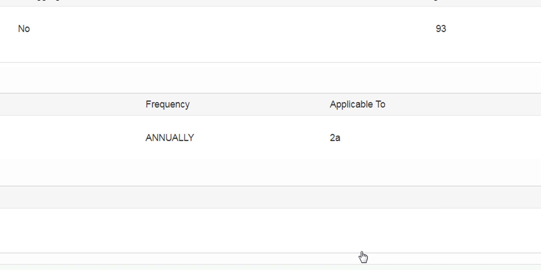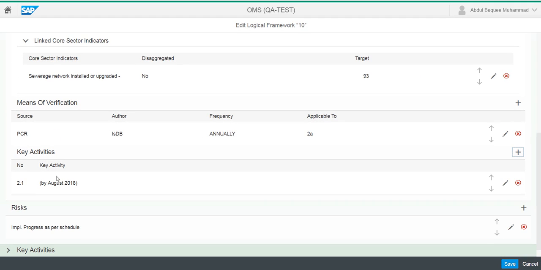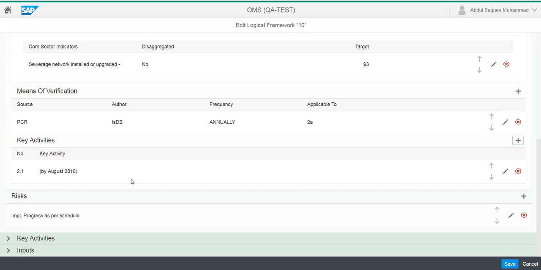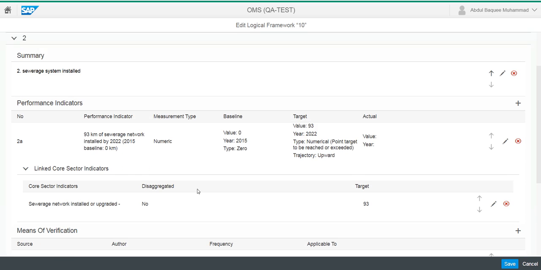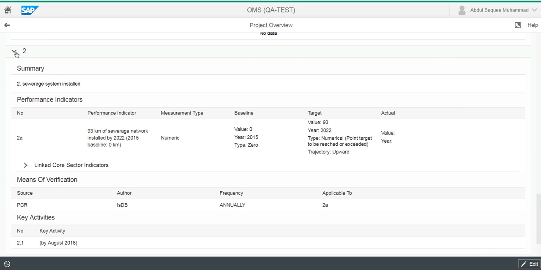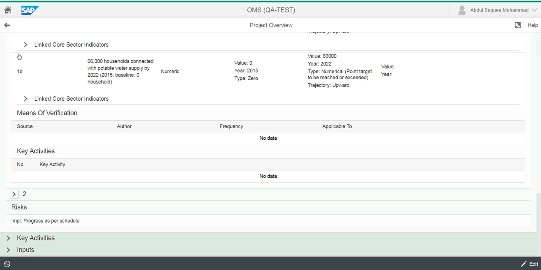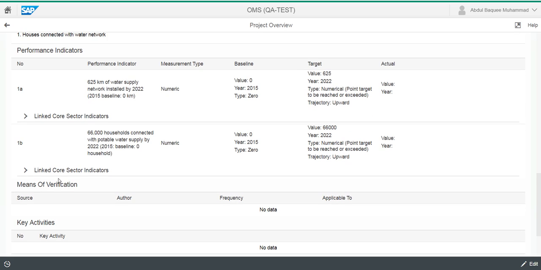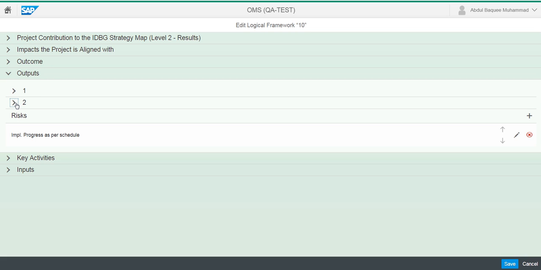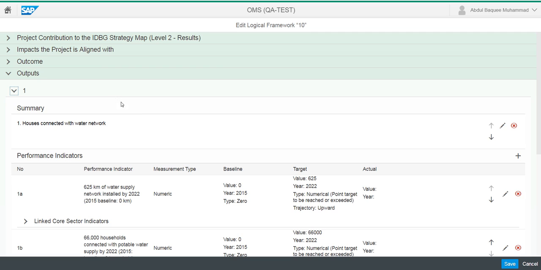So by August we are done with these activities, and let's save it. Okay, so output number 2 is almost complete. Let's revisit output number 1, the first one. Let's collapse 2 so that we are more focused.